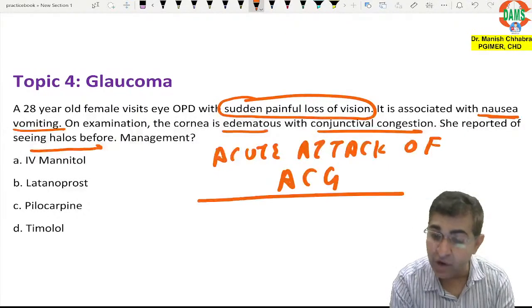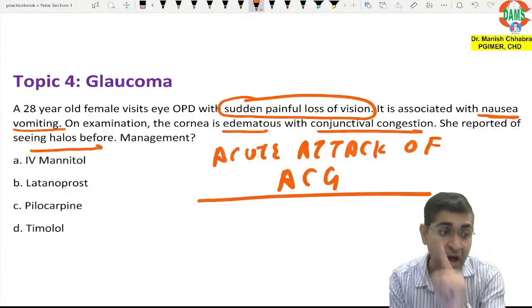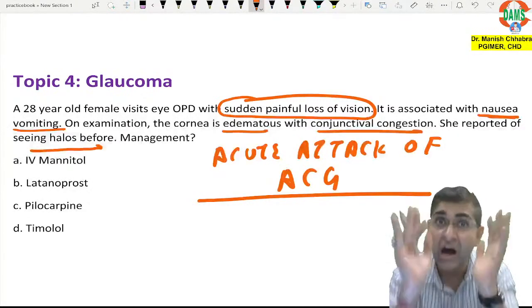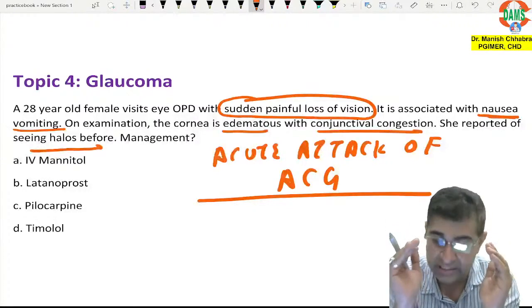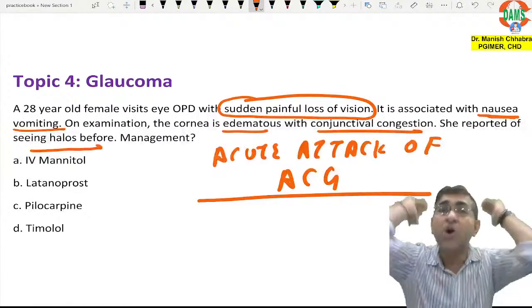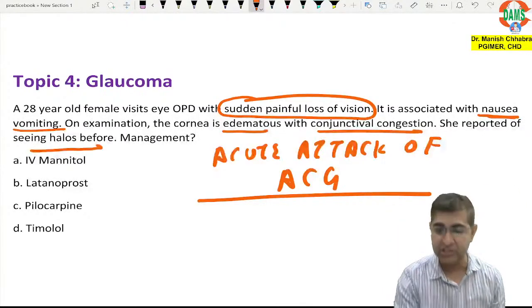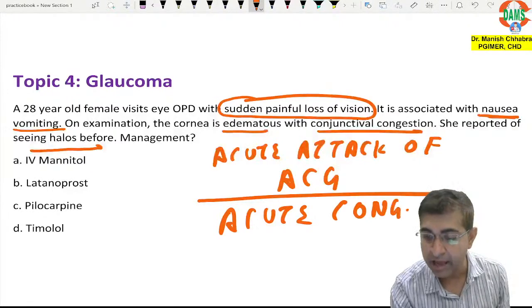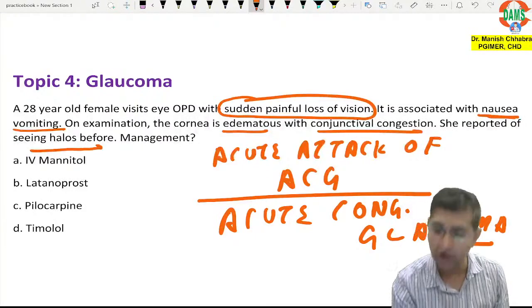Listen carefully, watch and listen carefully with your eyes and ears. Acute attack of angle closure glaucoma is also known as, boys and girls, acute congestive glaucoma. Acute congestive glaucoma. All right.